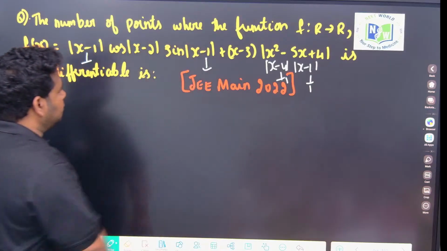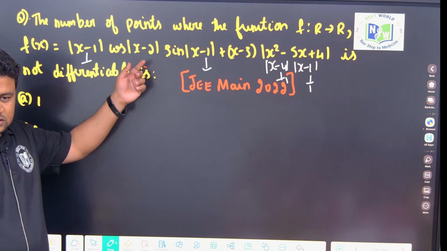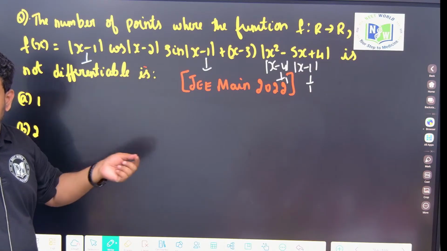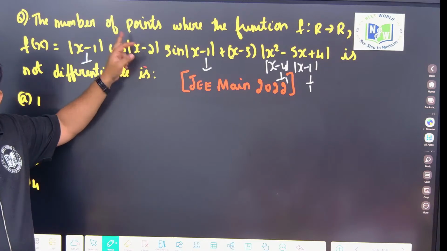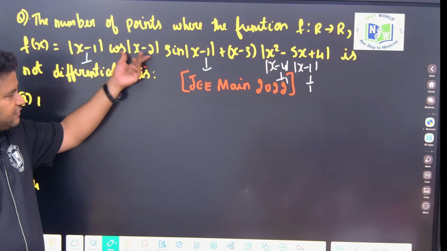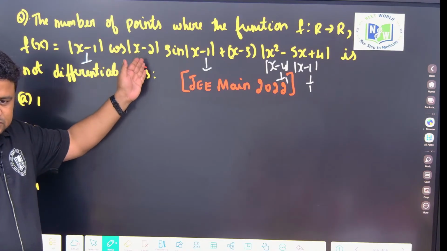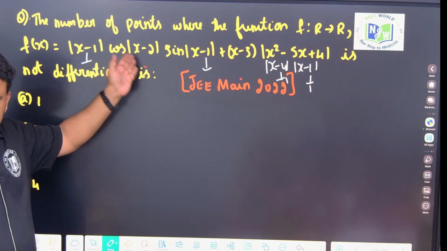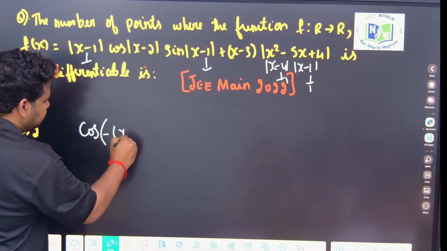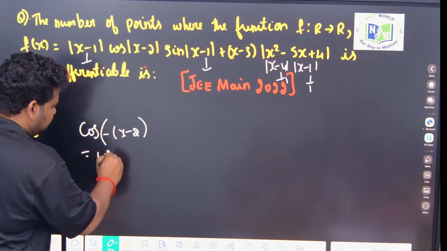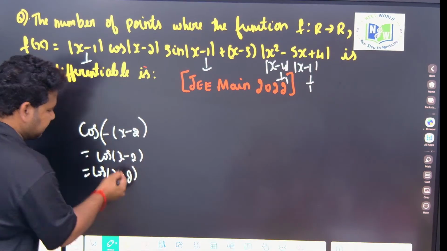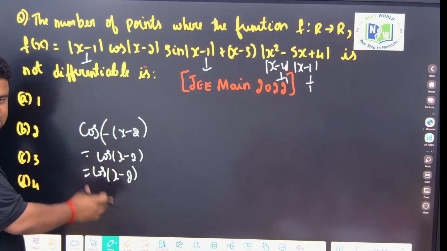But here, if I talk about the modulus on cos of x minus 2, if I apply minus or plus, it will remain the same, because cos of minus theta is cos theta. So this point I cannot consider. Cos of minus of x minus 2 is cos of x minus 2, and plus of x minus 2 is cos of x minus 2. So the function is not changing here, it is the same.